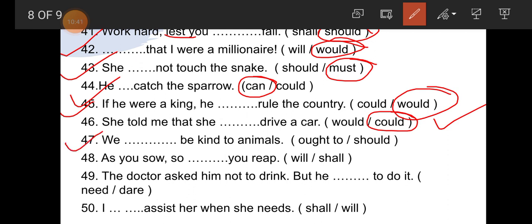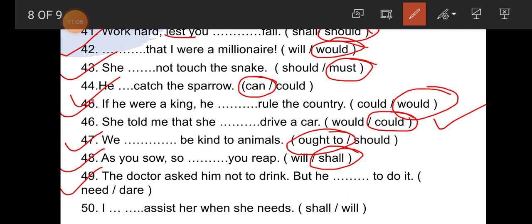Number 47. We dash be kind to animals. So student, it's our moral duty. So ought to is the correct one. We ought to be kind to animals. Number 48. As you sow, so shall you reap. This is a proverb also. As you sow, so shall you reap.